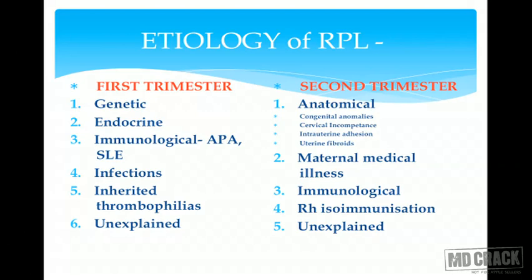Second trimester, mainly anatomical causes like congenital anomalies, again septate, bicornuate, unicornuate uterus, cervical incompetence, intrauterine adhesions, uterine fibroids that will lead to recurrent pregnancy losses. Maternal medical illnesses, again metabolic disorders, chronic renal diseases, hypertension or other chronic diseases can also be contributory factors. Immunological causes, both first trimester, second trimester recurrent losses, Rh isoimmunization, usually second trimester, and unexplained in both the things.